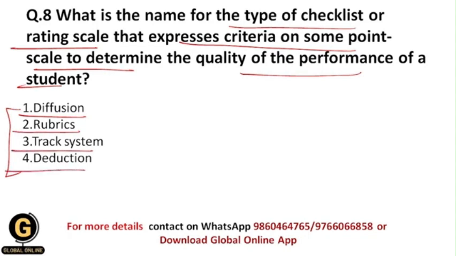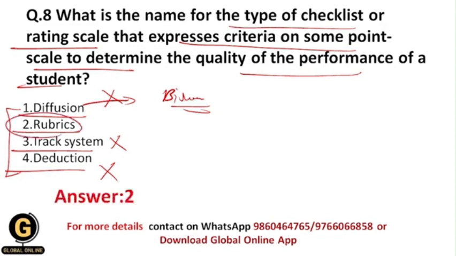Whenever you see these options, you will understand that diffusion is the term which occurs in the osmosis part, or whenever there is the flow of water or substances across the cells. So this is nothing but diffusion, and that's why this concept is considered in biology. Diffusion does not play any role in the type of checklist or rating scale in research methodology. That's why this option gets eliminated. Track system, again this is eliminated. Deduction gets eliminated. So the remaining option, that is rubrics, is your correct answer.